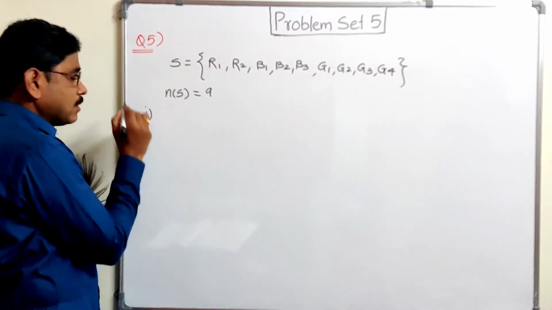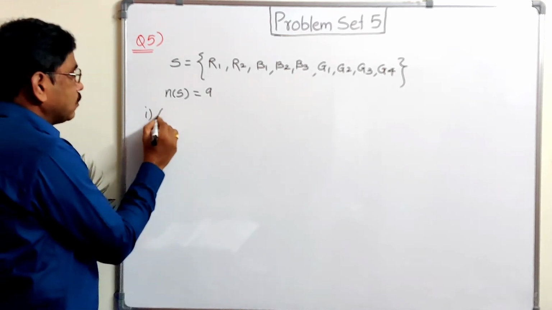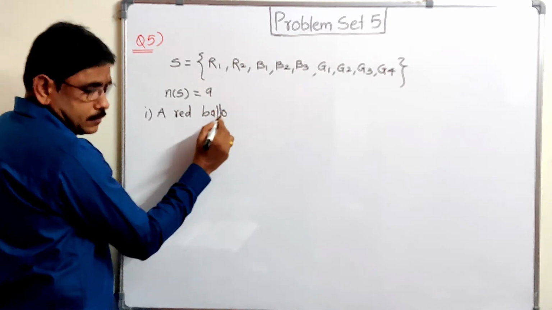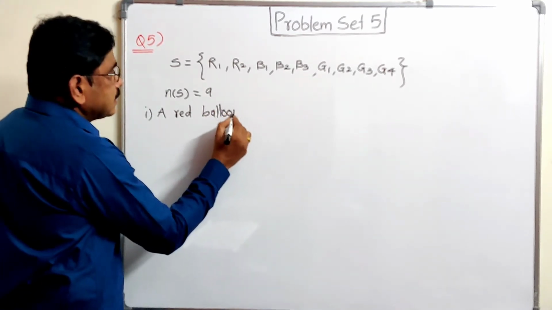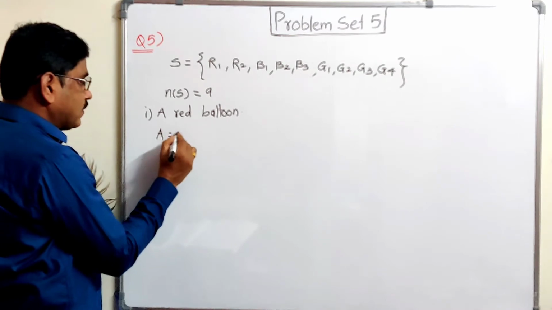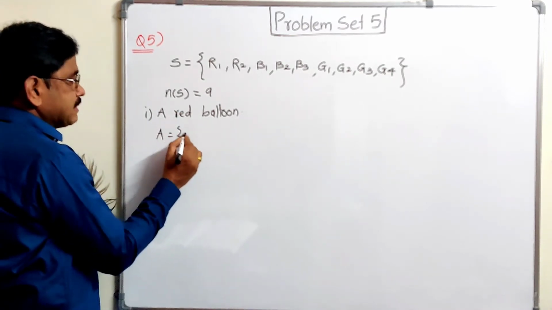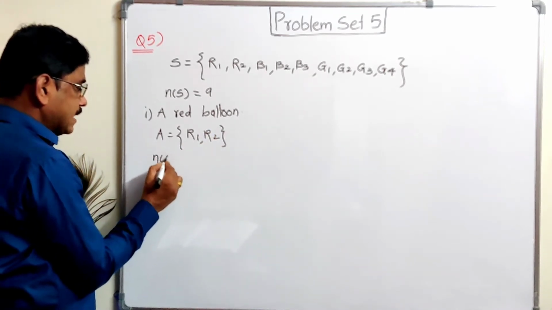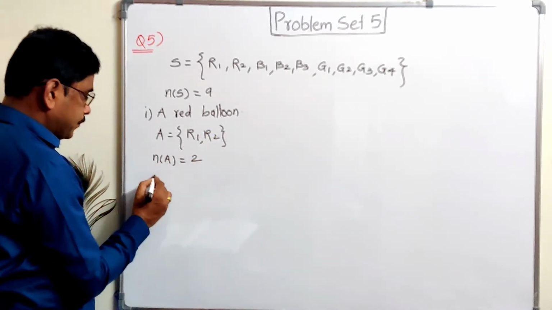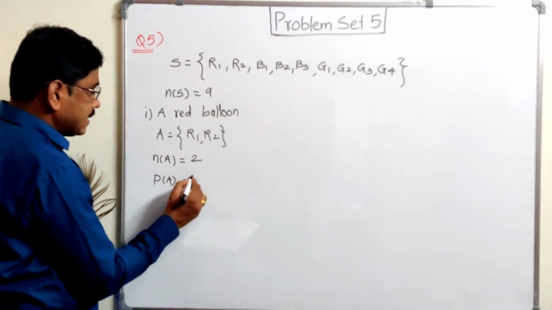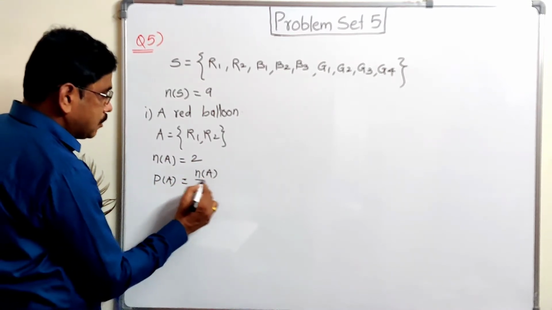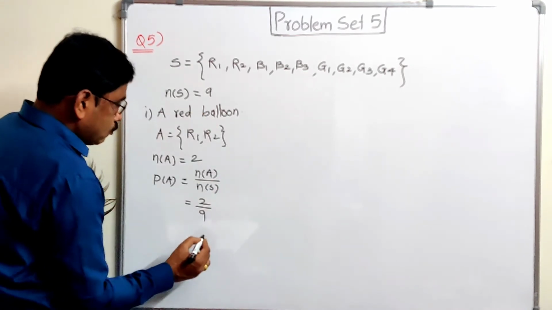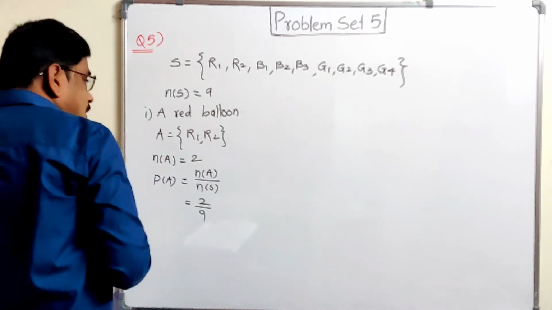Now first probability, a red balloon. The balloon is a red balloon. When we select randomly one balloon, then that balloon is red. So what is the possibility of A, red? It means R1 and R2. Only 2 balloons are there. So NA, we have to find the probability, is equal to 2. Probability of A, PA is equal to, write the formula, NA upon NS is equal to 2 upon 9. So 2 by 9 is the probability that the balloon is red.